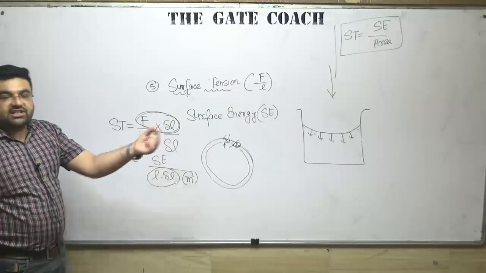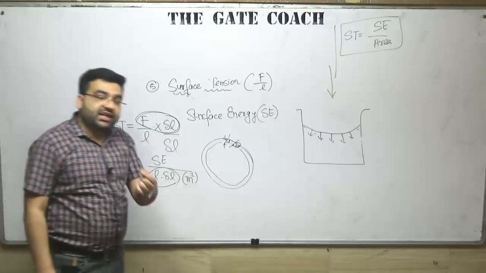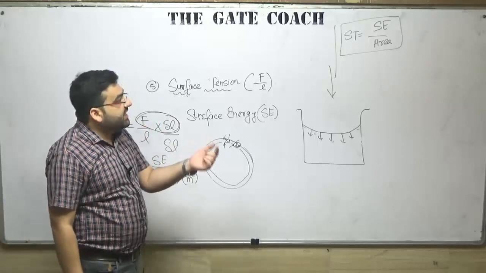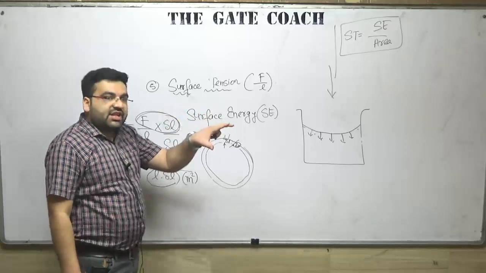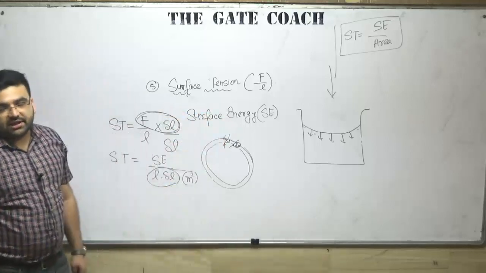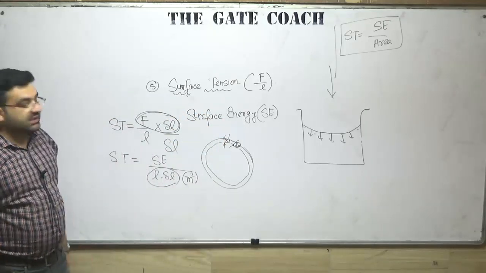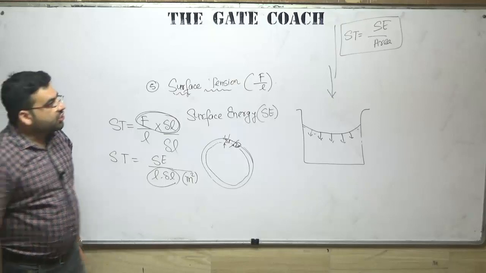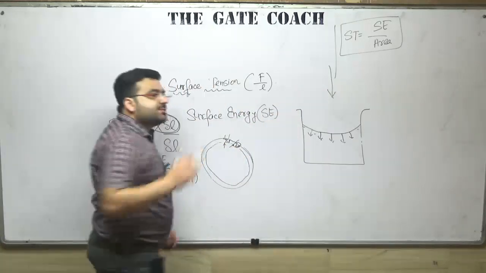Surface energy is equal to surface tension multiplied by the area. Surface tension is surface energy per unit area. Clear? So that is surface energy. Now let me again explain what surface energy is.